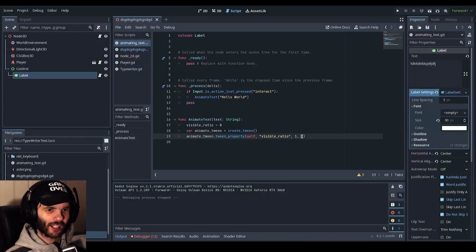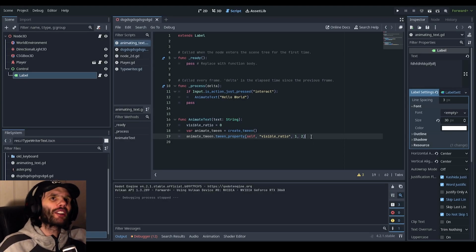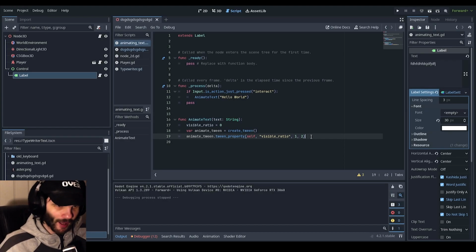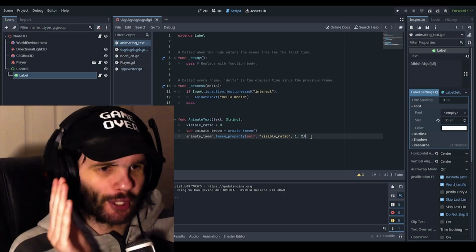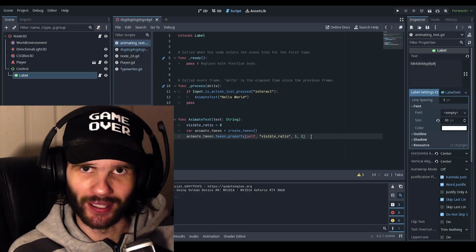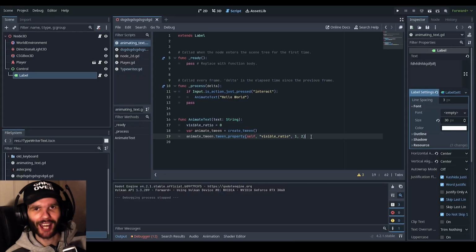With this one, you have to readjust the timer each and every single time. I mean, you can do that with a timer, of course, as well. But all I'm saying is that you can do it the tweening way. You can do it this way, but I would recommend you do it the other way.